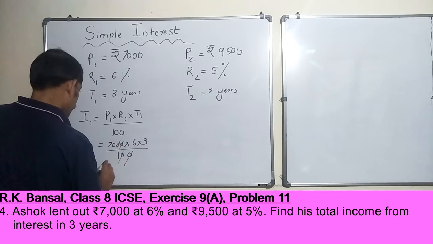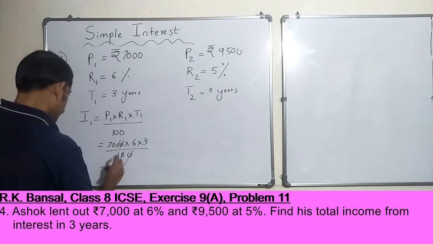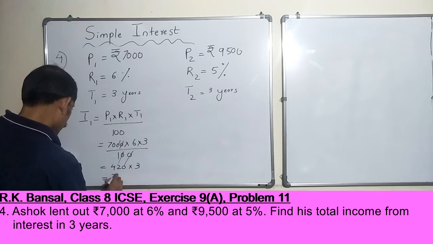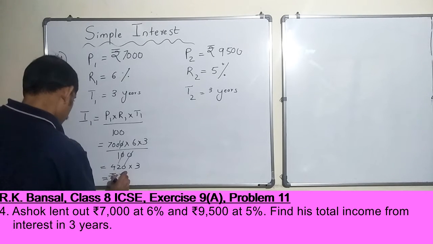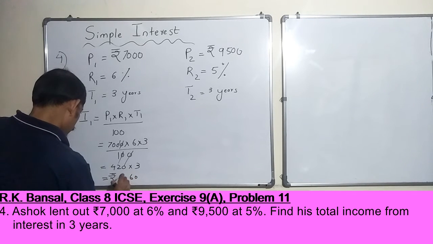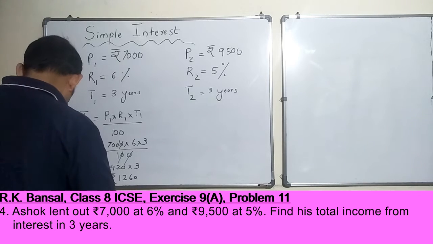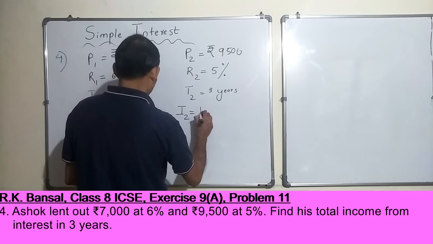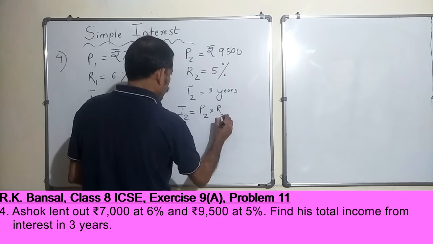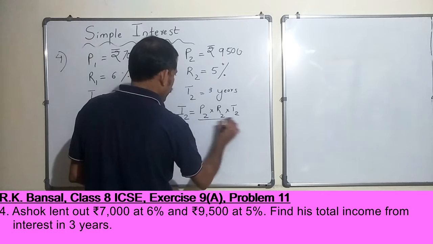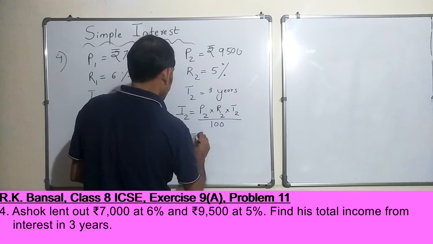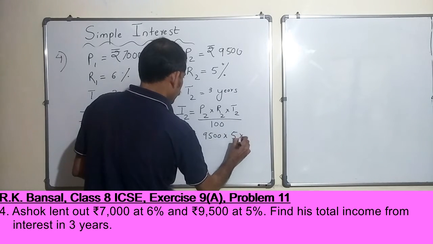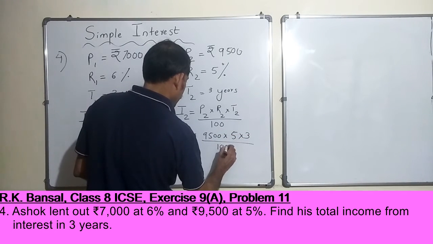So 420 into 3 is equal to rupees 1,260. Okay. Similarly, let's calculate this too. I2 is equal to P2 into R2 into T2 by 100. P2 is 9500 into 5 into 3 by 100.